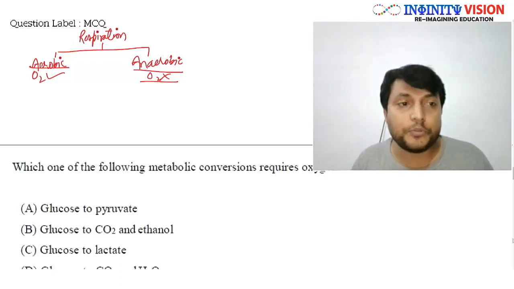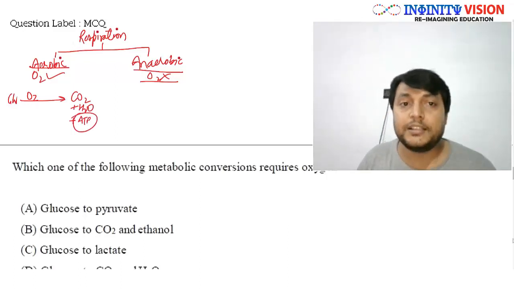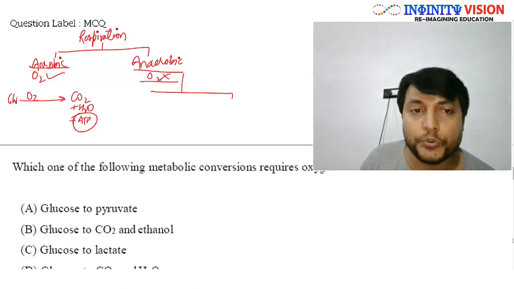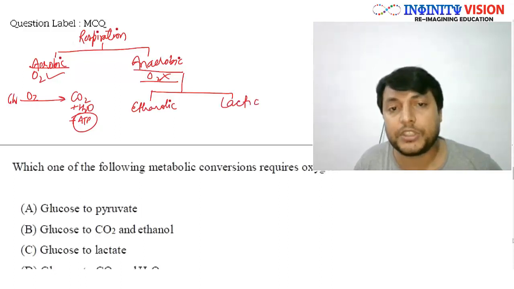Now, in aerobic respiration, you know that the glucose is completely oxidized in the presence of oxygen into CO2, H2O, and ATP, that is energy. Whereas anaerobic respiration is of two types. One is called ethanolic fermentation and second is called lactic fermentation.